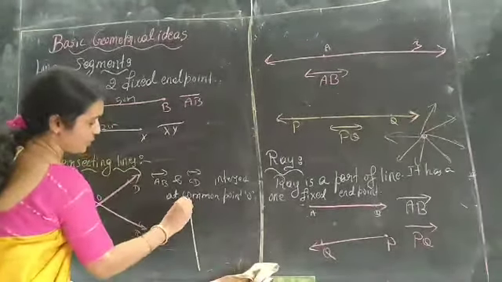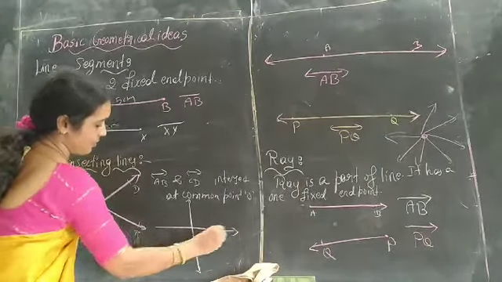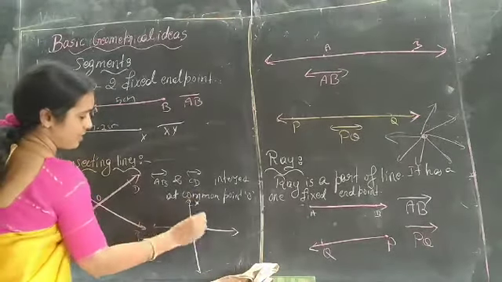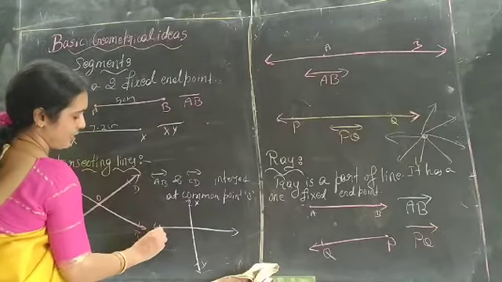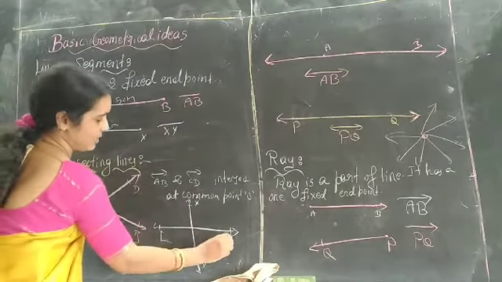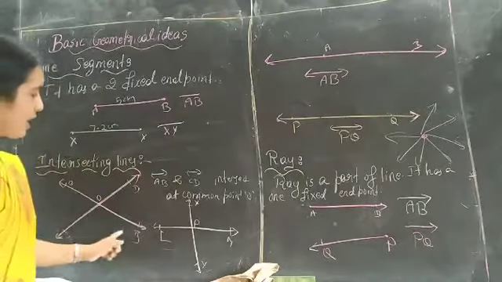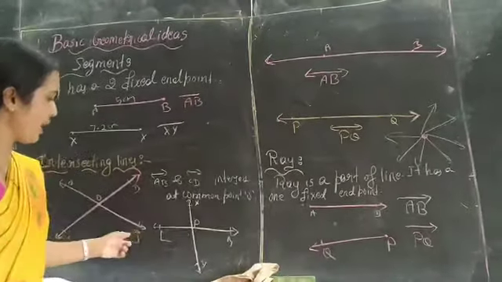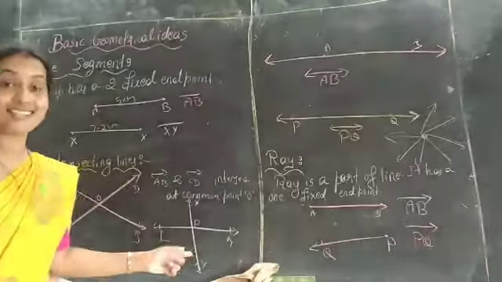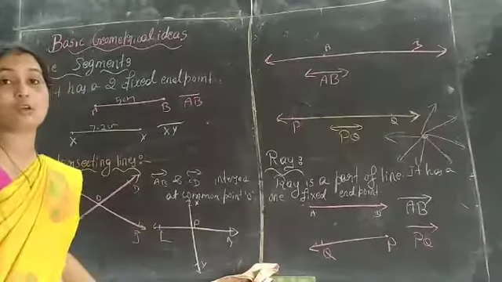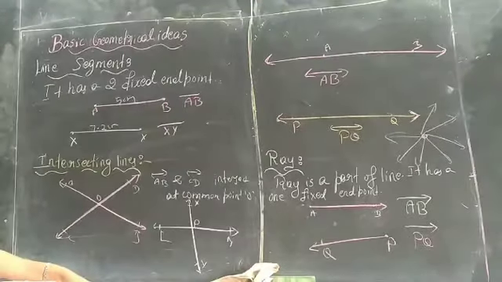For example, this cross X, Y, L, M. We can consider this point as P. So line XY and LM intersect at point P. This is called intersecting lines.